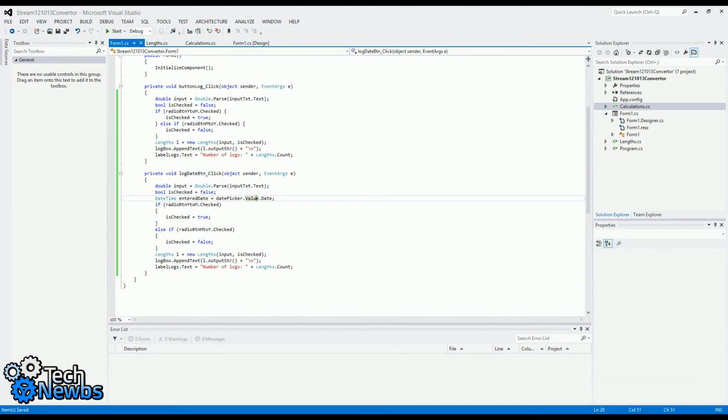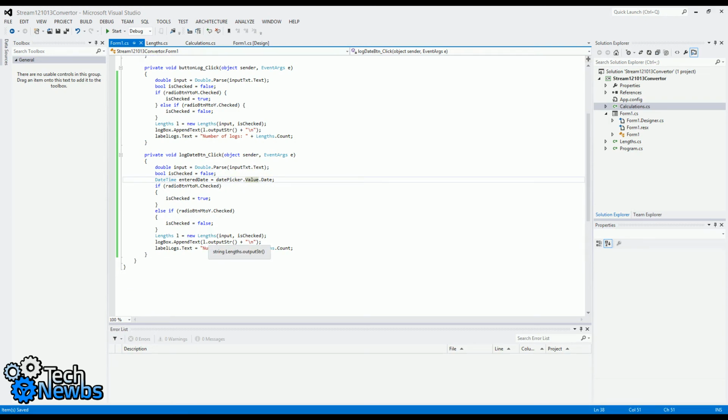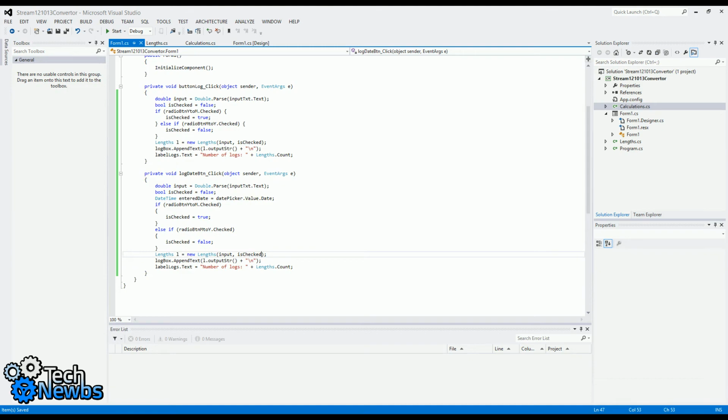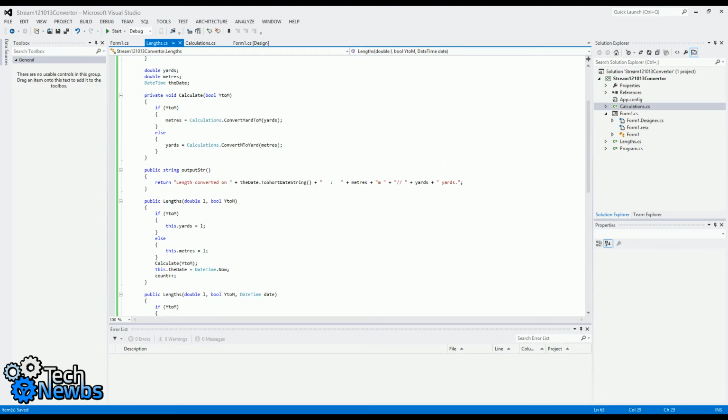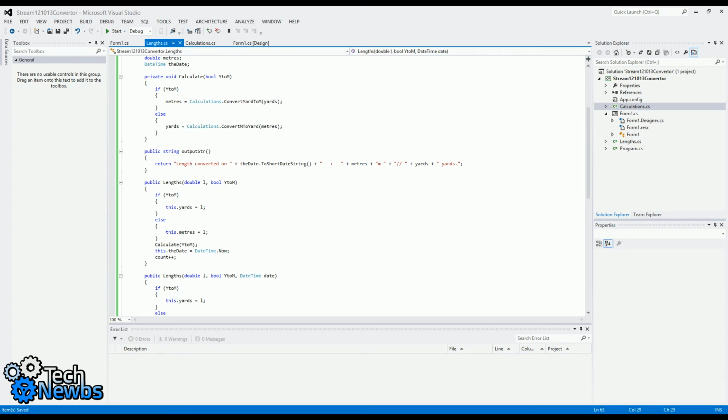Okay, so with this you can get the value from the date picker as a DateTime value. So when we create a new length, we can just send in dateEntered and enterDate, and it should work as well. But I think I need to change some stuff. That's fine.